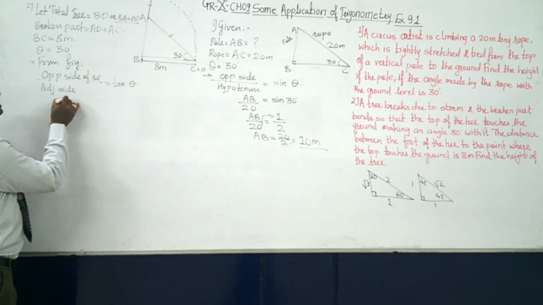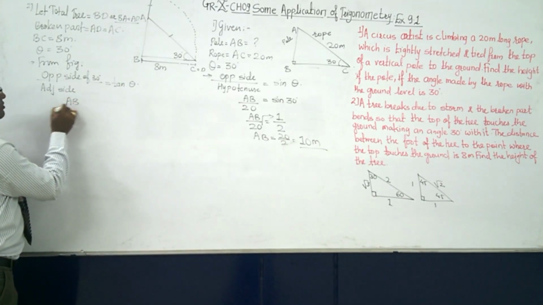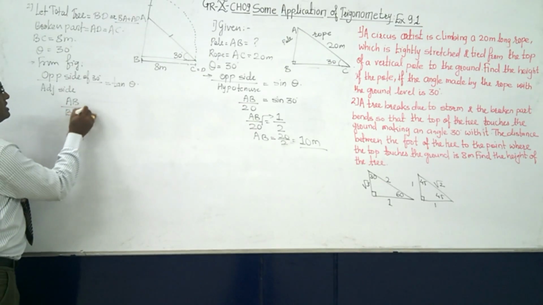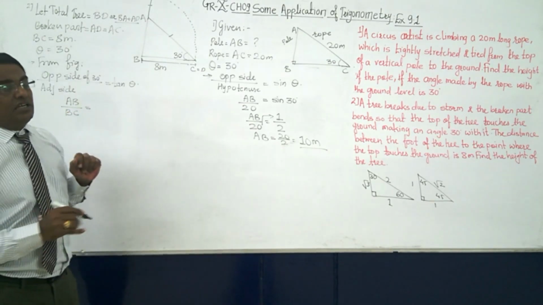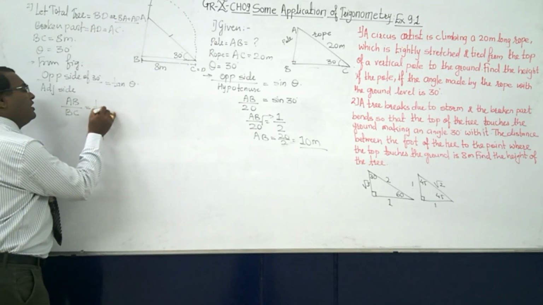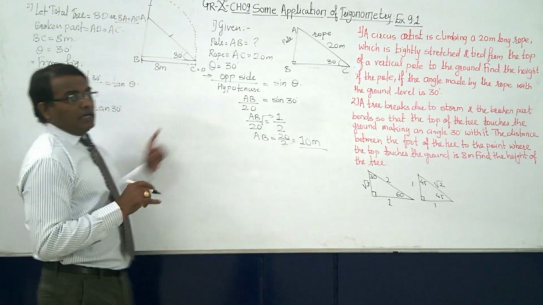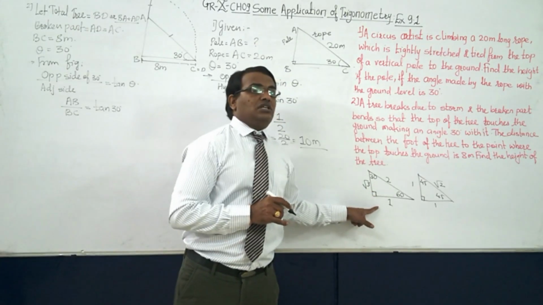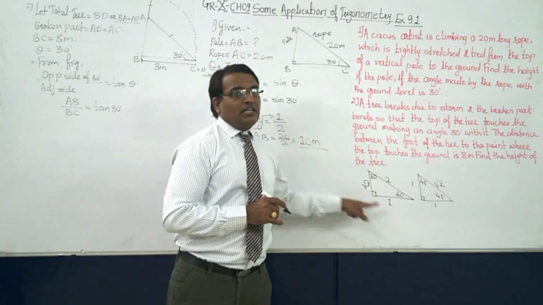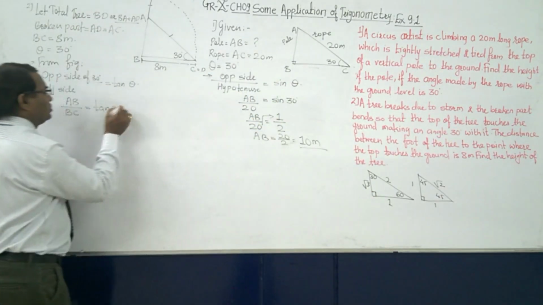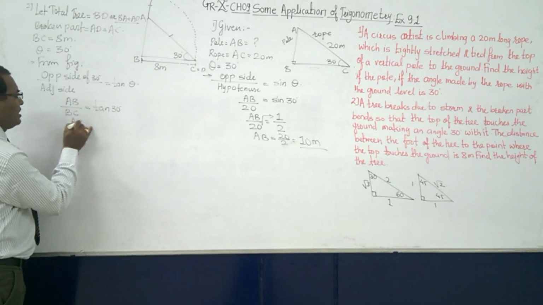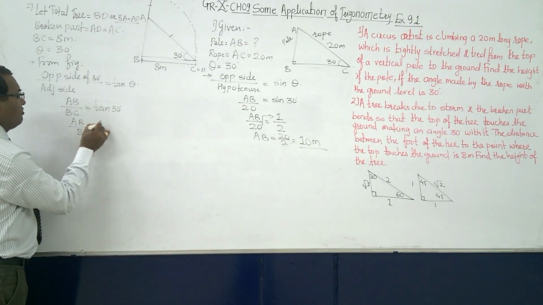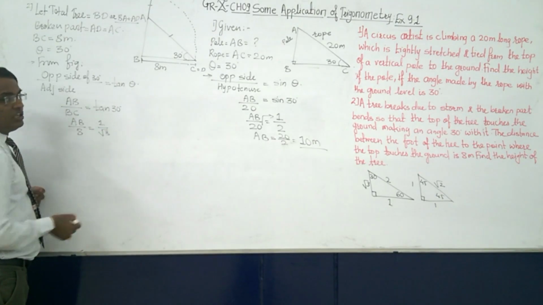What is the opposite side again? AB. Adjacent is BC. What is the value of tan 30? Again come to the diagram. Tan 30 means opposite upon adjacent, that is 1 upon root 3. So here we can write AB upon 8 equals 1 by root 3.